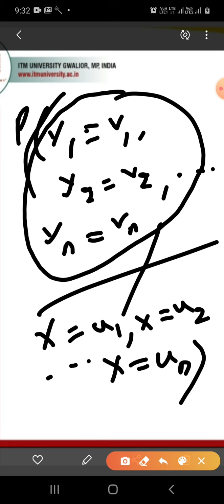I can write this equation in a simplified form in my next slide.